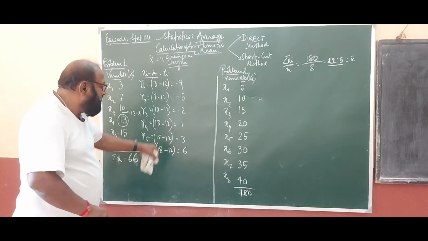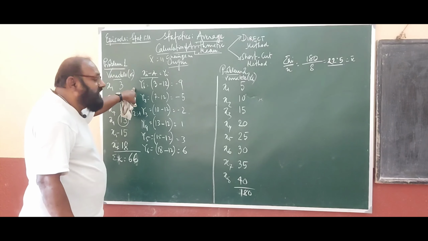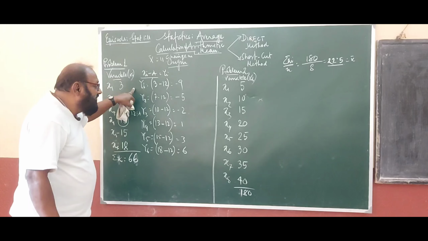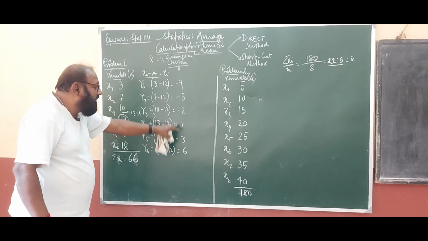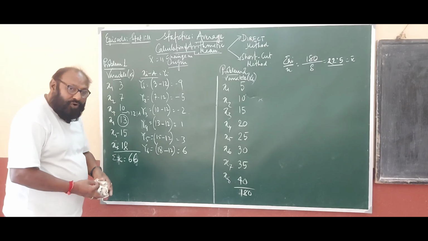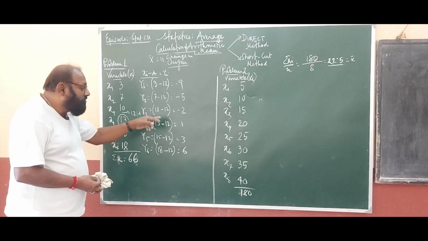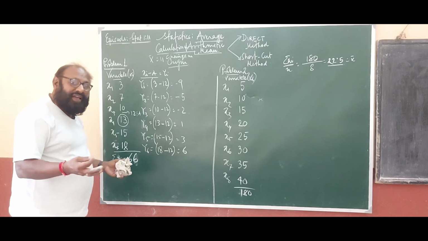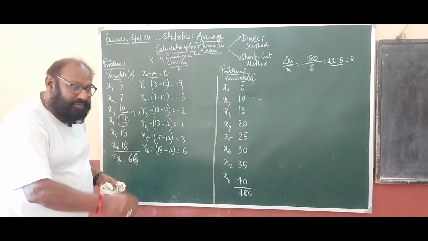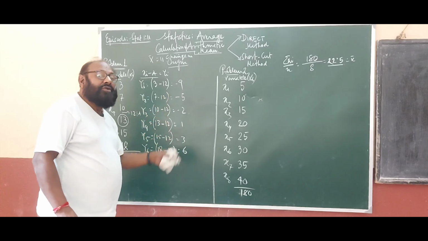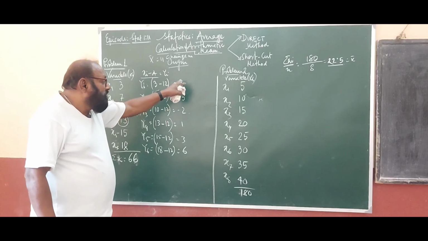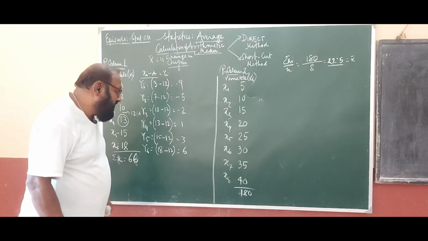Friends, you see that by changing the origin, the values we have got are comparatively very low in quantity, and it would be very easy for us to make addition or subtraction. And when frequency will be given, the problem of multiplication will also be an easy one.